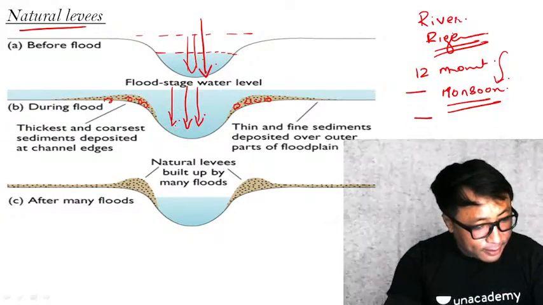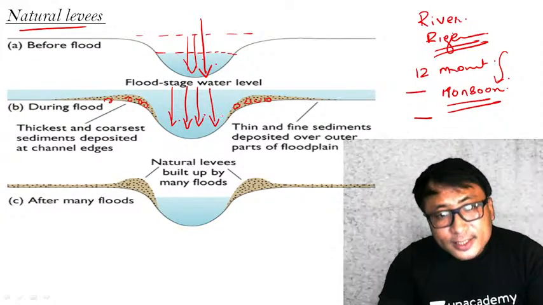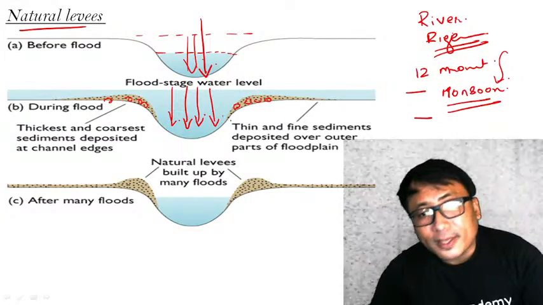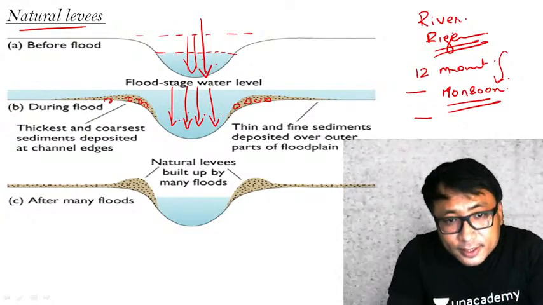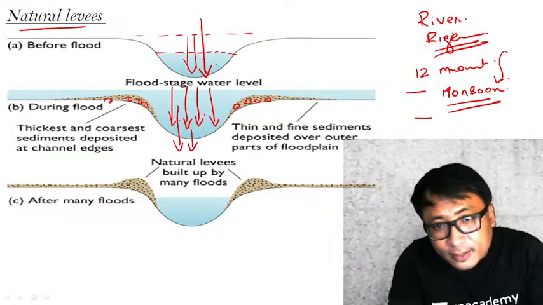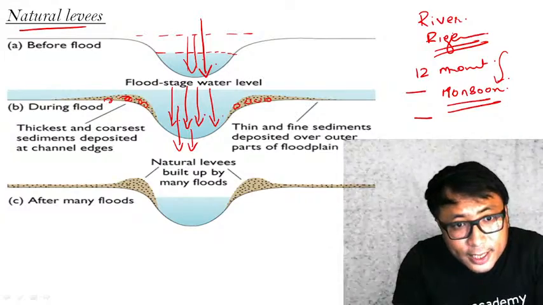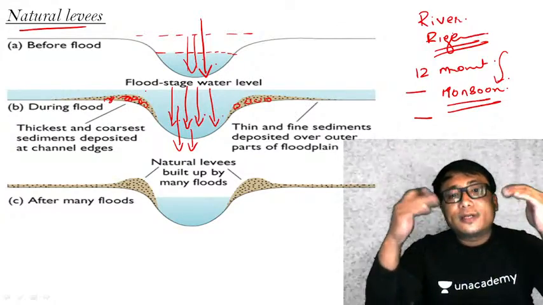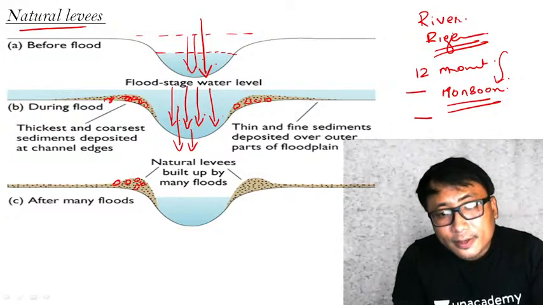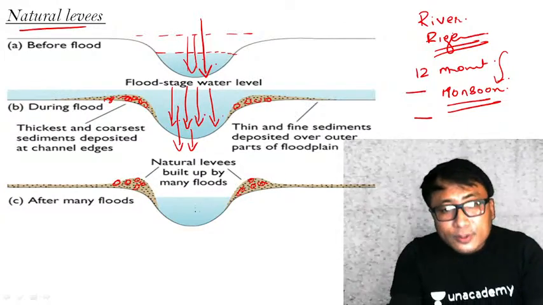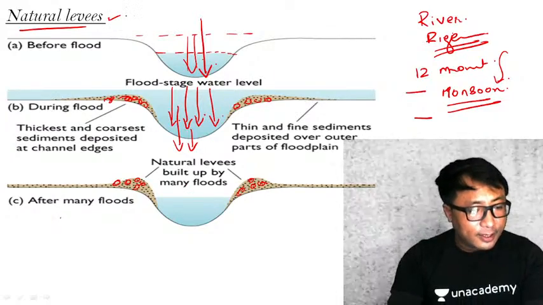Okay, Rohitman Sharma. Clear? So now when a river is running like this, it will spill in the floodplains. During its spillage, going out from the river, see, this is how the river will flow. These are the floodplains. During its process of spilling outside, deposition will take place like this. So year after year, a deposition of such a nature will develop. Such kind of deposits on the side of the river by natural process are known as natural levees.